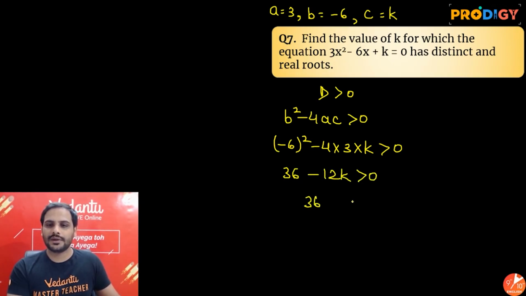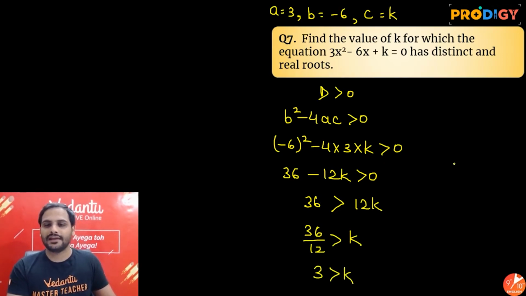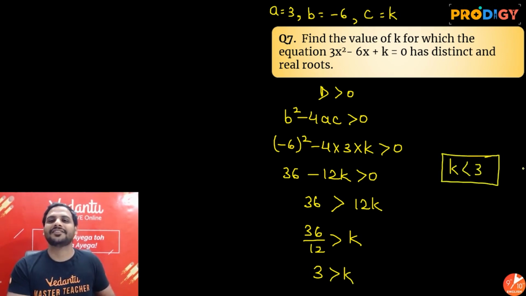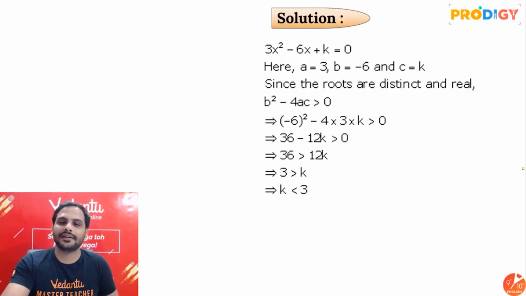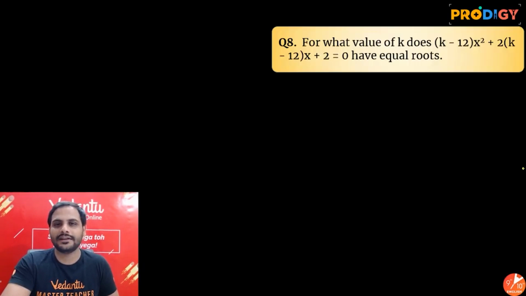So 36, minus 12k shifted, it will become 12k only. Sign will remain same because subtraction has become addition. Shift 12 in division, a positive number going in division, so no need to change the sign. So I can say 12 threes are 36, so 3 is greater than k, or I can say that k is less than 3. So what will be the value of k? k will be less than 3. Any value of k less than 3 you choose, you are going to get distinct and real roots.